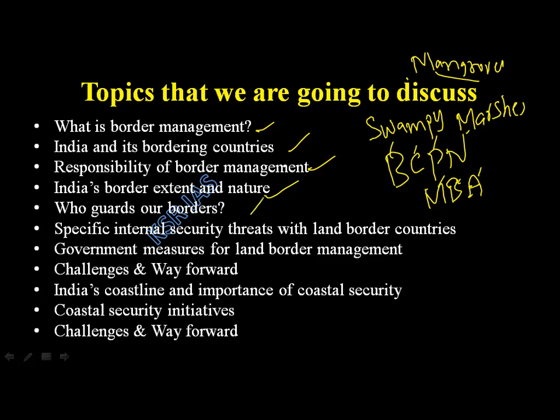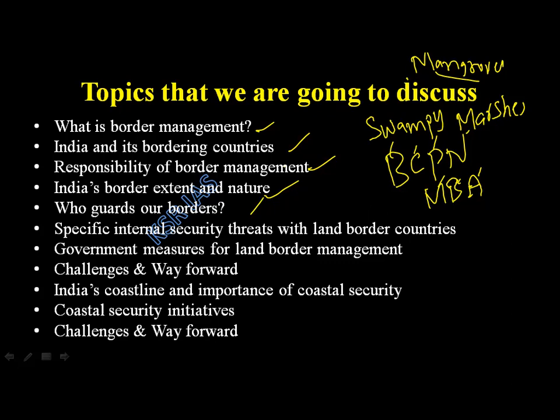Who guards our borders? Central Armed Police Forces. Who guards our India Nepal borders? This is important. Who guards our India Pakistan borders? India China, Indo Tibetan Border Police.